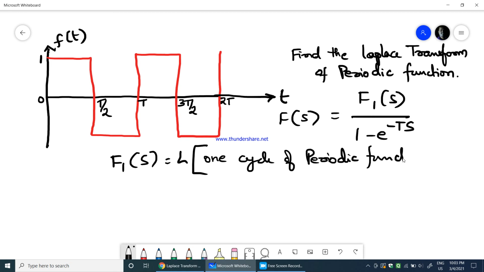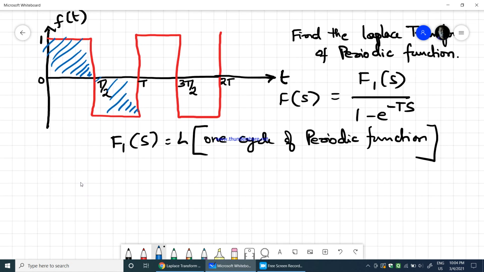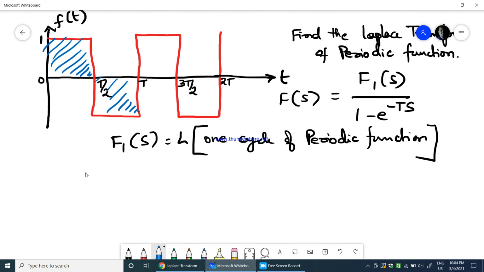Now what is one cycle of a periodic function? Here is one full cycle of this particular square wave. One cycle of the square wave is this and this. So this would be one full cycle of this square. This we have already done in the previous problem. I am just trying to tell you what should be done when a periodic function is given.